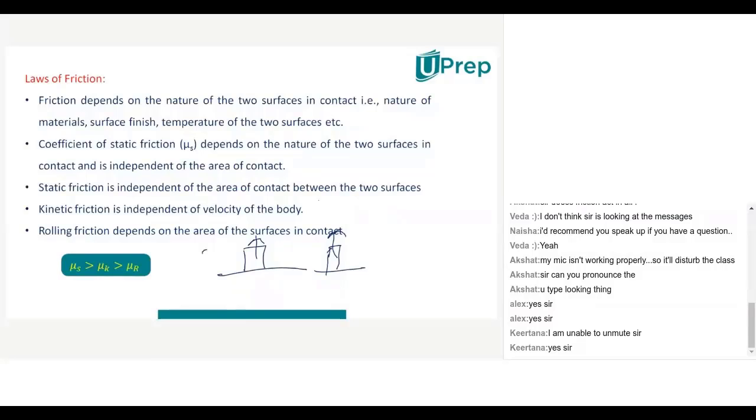Right. So, why? Because when heavy load is kept, weight will be more or not? Yes, sir. When weight is more, then suppose only two tires are there, friction will be very less, no? Yes, sir.